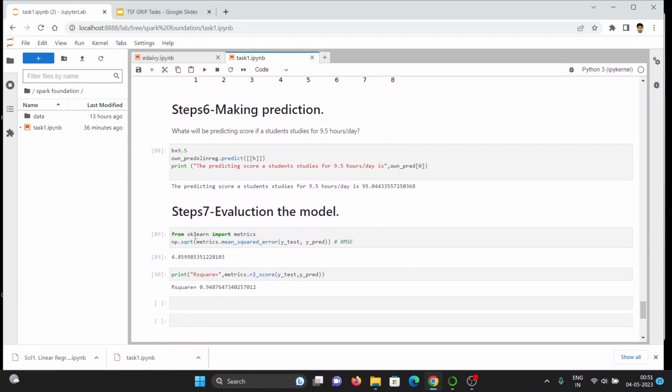Step 7, evaluation of the model. We use sklearn metrics and calculate the mean squared error, which is 4.85. This is good. We also calculated the R squared result, which is 0.94. This is also good, because R squared varies from 0 to 1, and ours is nearly 1. That means the linear regression model prediction is good.